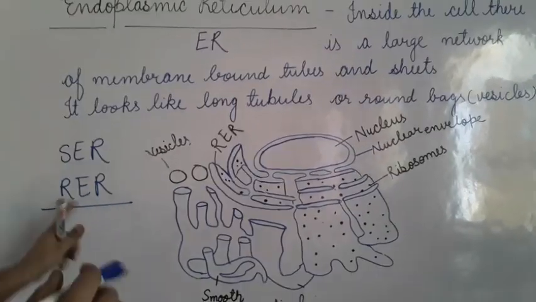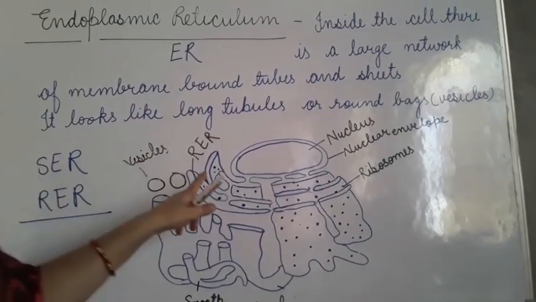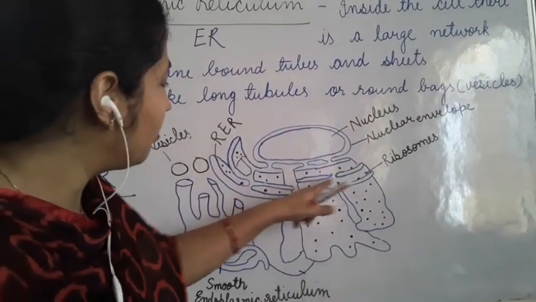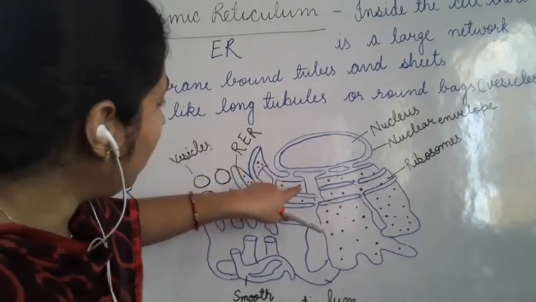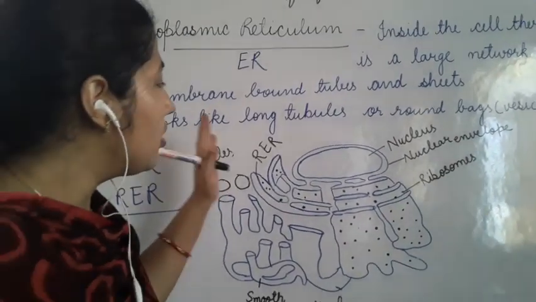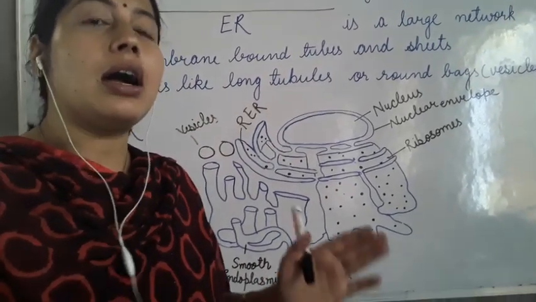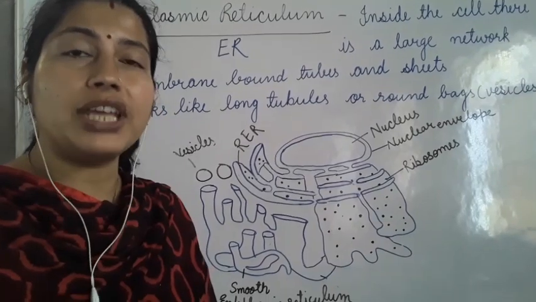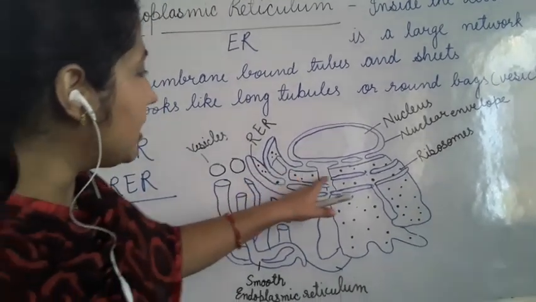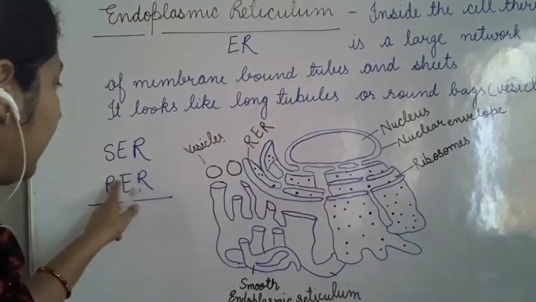Rough endoplasmic reticulum and smooth endoplasmic reticulum. If we see here in these tubules, some small particles are present. These small particles are called ribosomes. And what are ribosomes? Ribosomes are called the factory of protein synthesis. So this is rough ER, or RER.